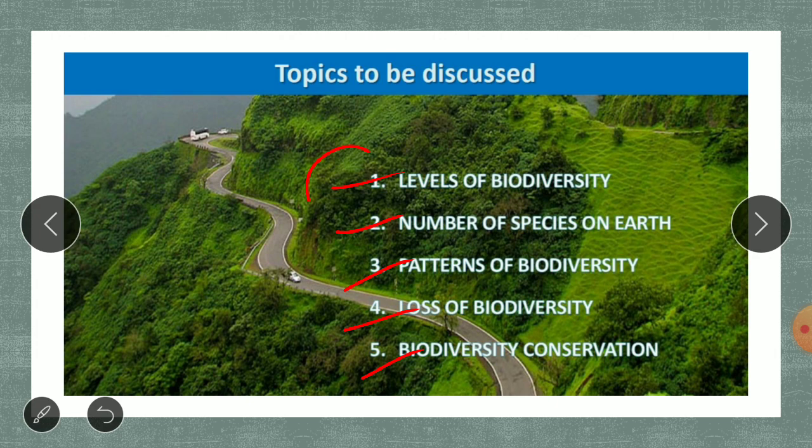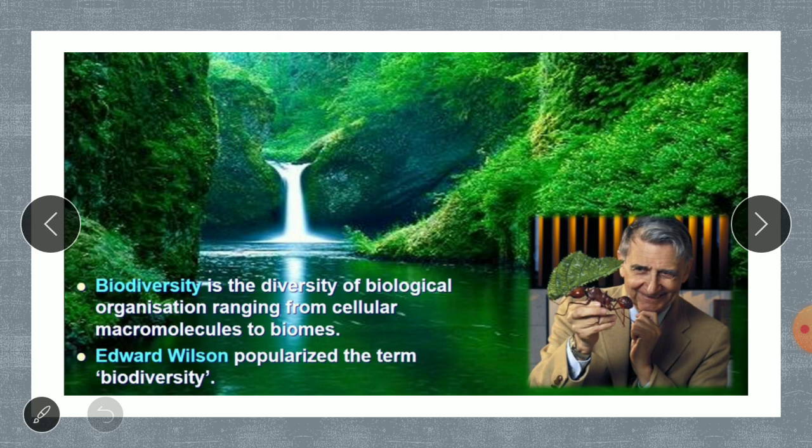So these are the topics that we are going to be studying in this chapter, biodiversity and conservation. To start with, let us go with the definition of biodiversity that is given in your textbook. Herein, biodiversity is the diversity of biological organization ranging from cellular macromolecules to biomes.